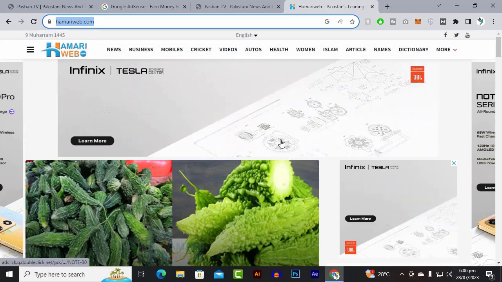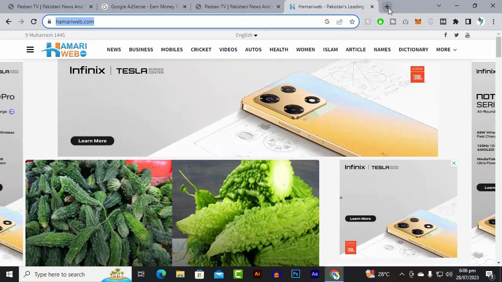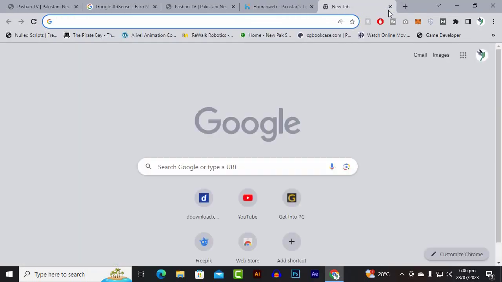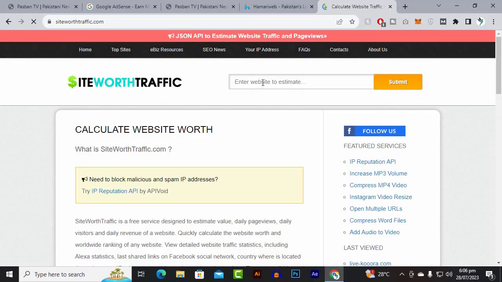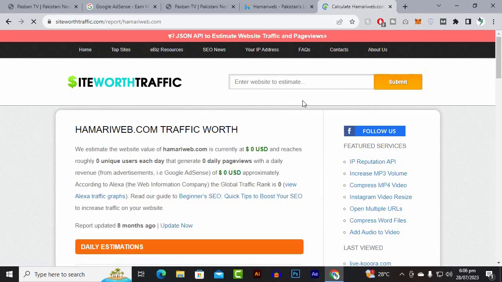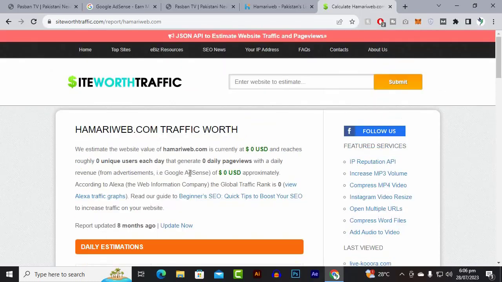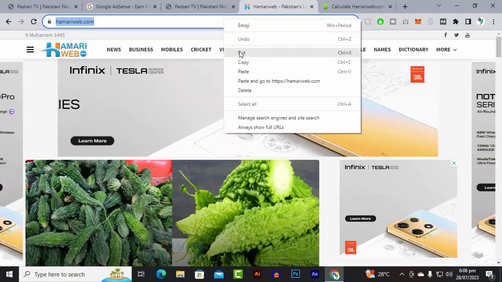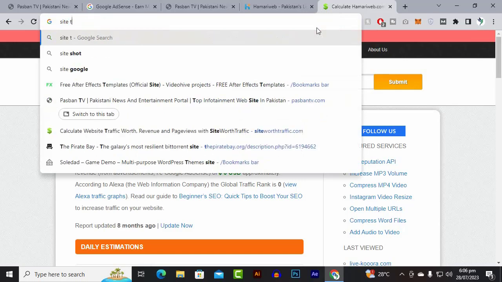Okay, so in our case, for example, let's see how many visitors this website has. So if we go to the site boottraffic.com website, and if we paste here the link of that website and search, you can see that unfortunately this tool is now not working, I think, maybe. So we will just copy this again, and let's find some other site for traffic.